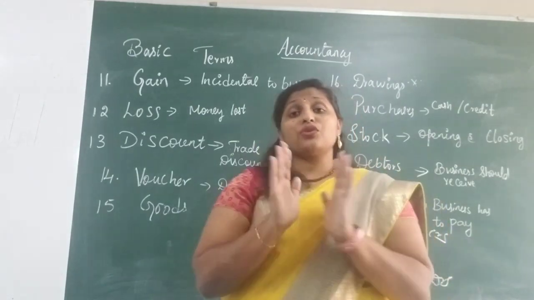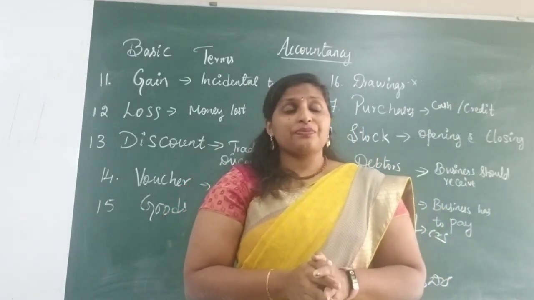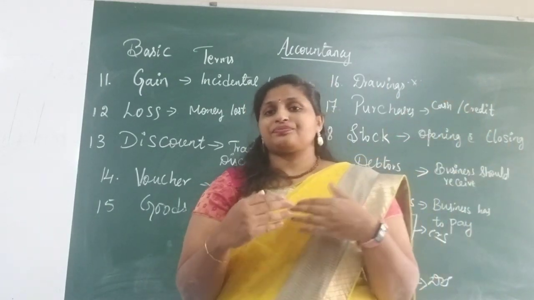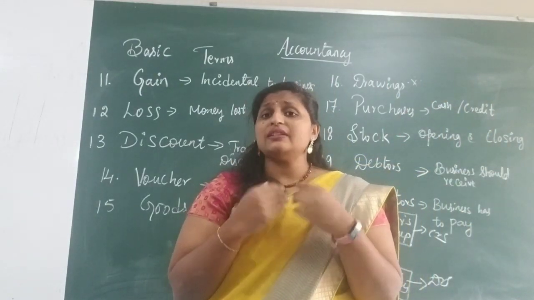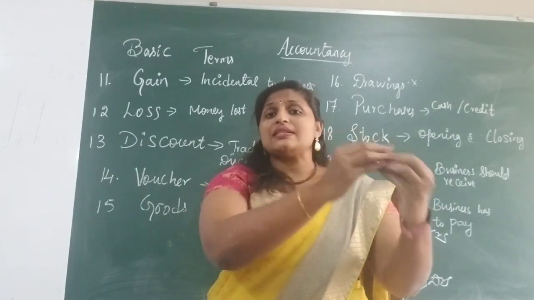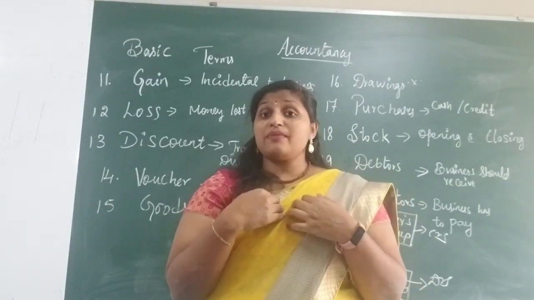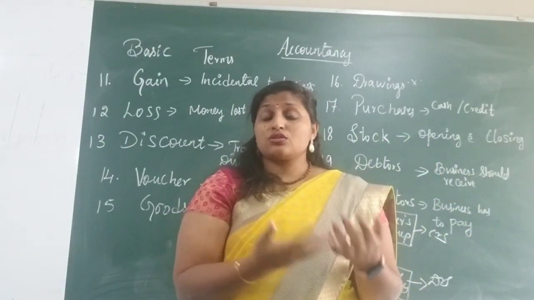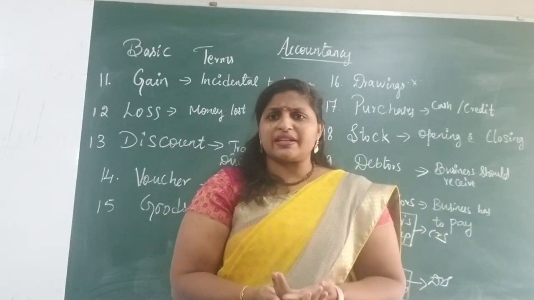Now for the creditors, assume I have taken 10,000 from Mr. Z. Now I am liable to pay. I have received some benefit but I didn't give back. So I have to pay 10,000 to Mr. Z. Is it right?